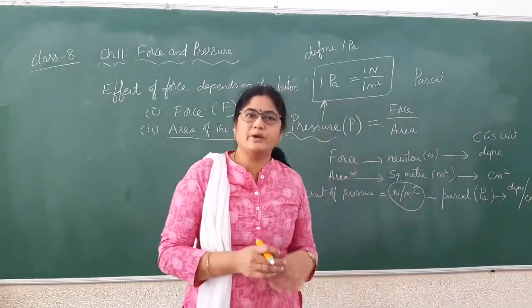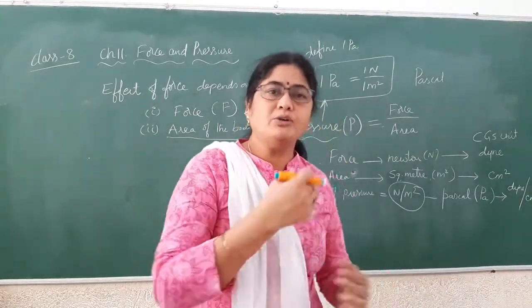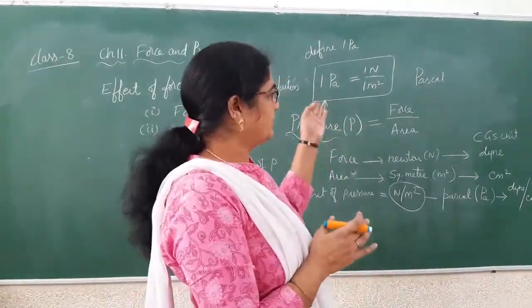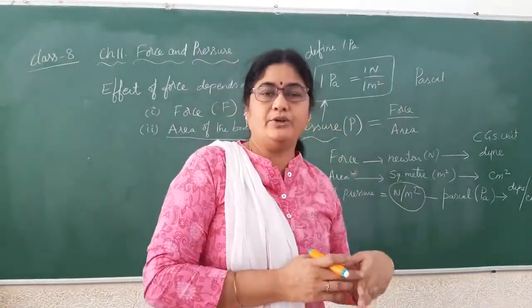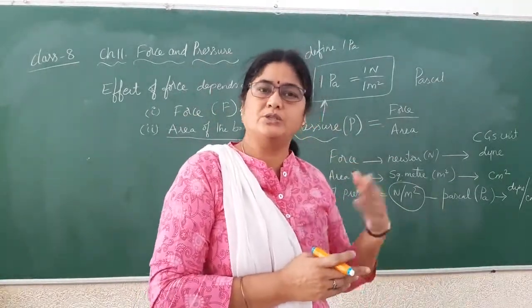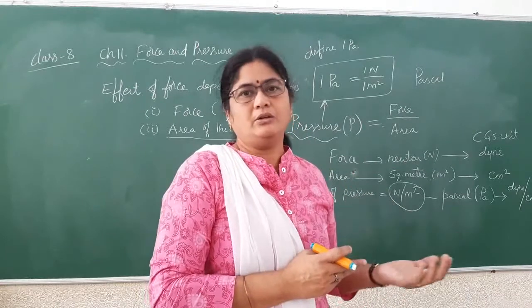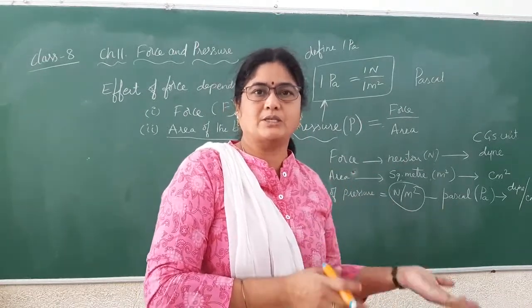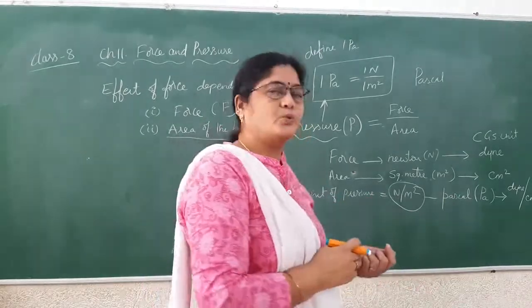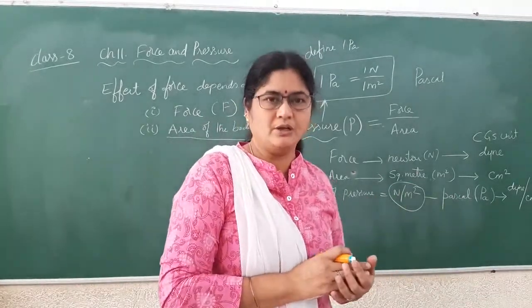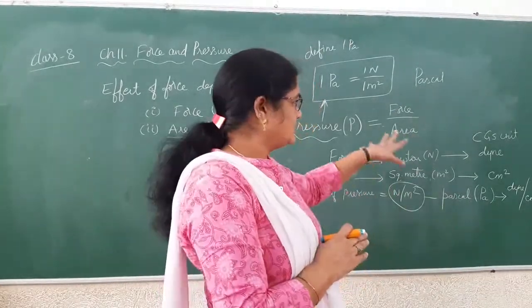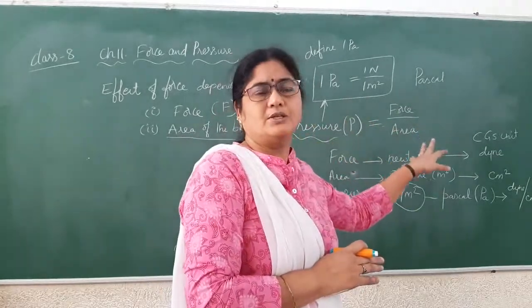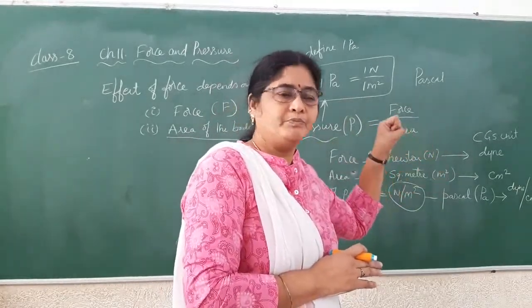Dyne per square centimeter. If you want to do conversions, you know how to convert Newton to dyne, and you know how to convert meter square into centimeter square. If you substitute those values, you can convert even Pascal to dyne per square centimeter. So these are about conversions. Most of the time these are the units we use to measure pressure.